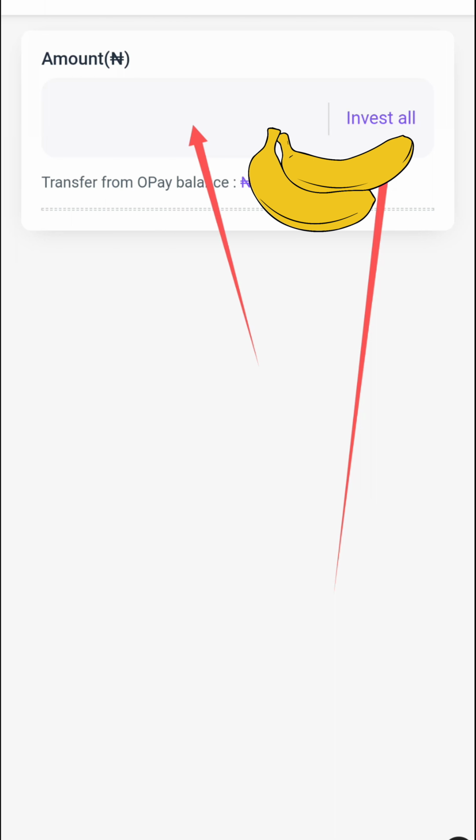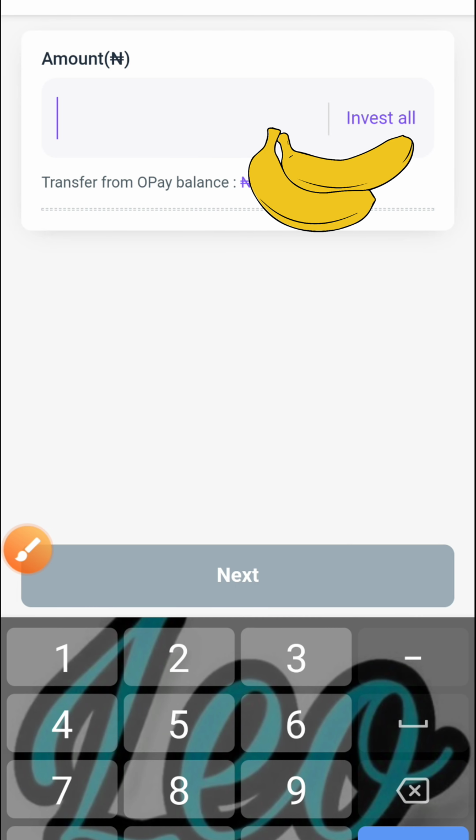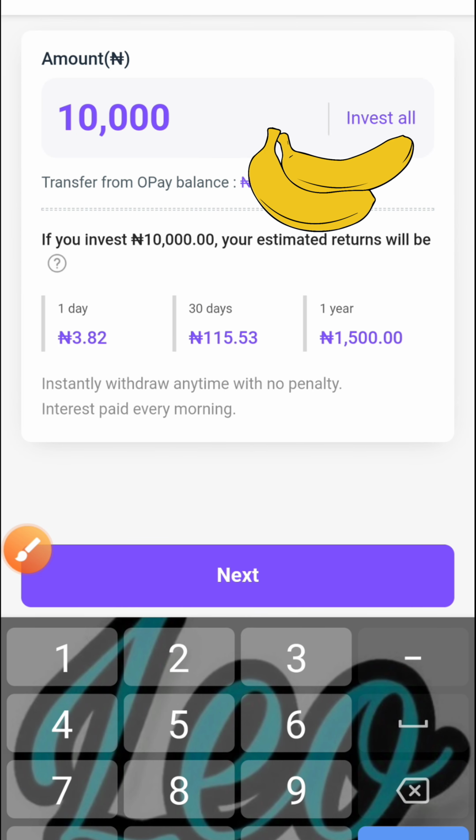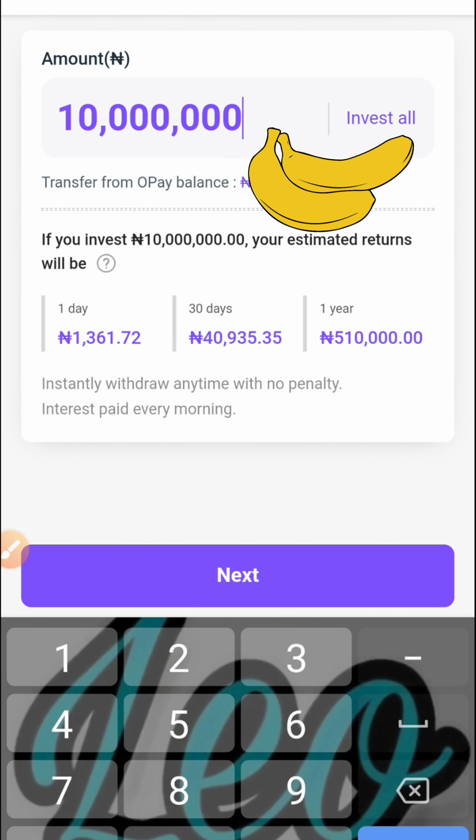So I wouldn't want to save the whole money I have in my Opay main balance. I would want Opay to save a certain amount of money for me. So I'll be typing the amount I would want Opay to save for me. Let me invest 10 million naira using this platform.